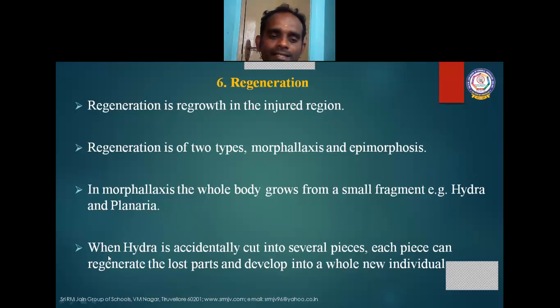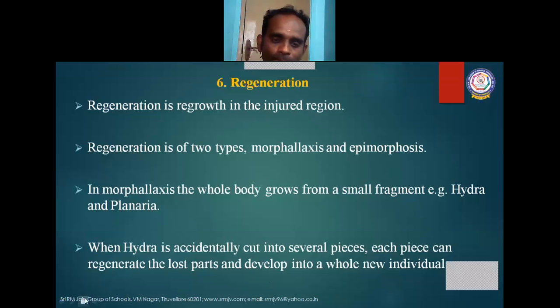When hydra is accidentally cut off into several pieces, each piece can regenerate the lost parts and develop into a whole new individual. Once again, I am repeating, when hydra is accidentally cut into several pieces, each piece can regenerate the lost parts and develop into a whole new individual.